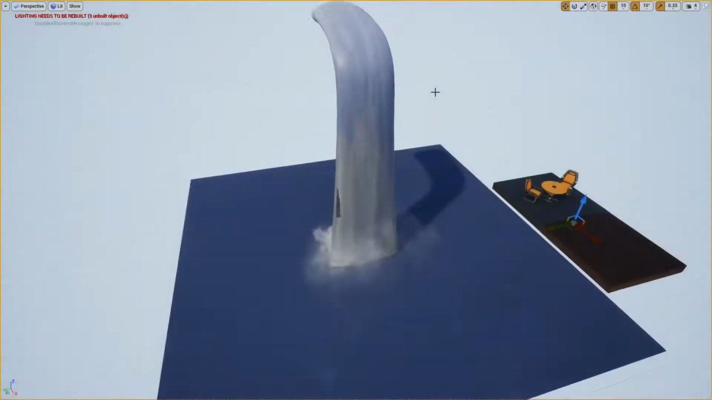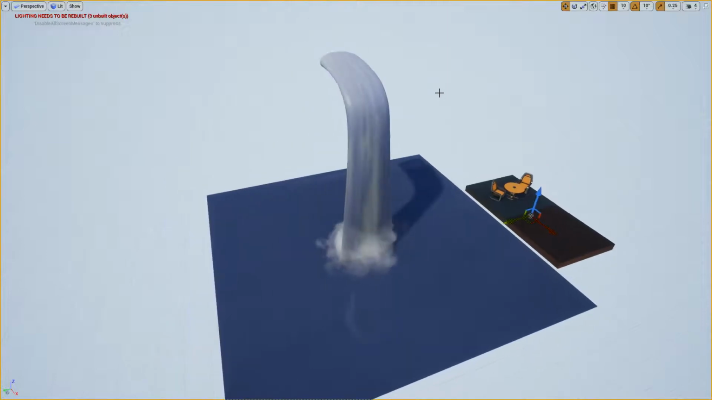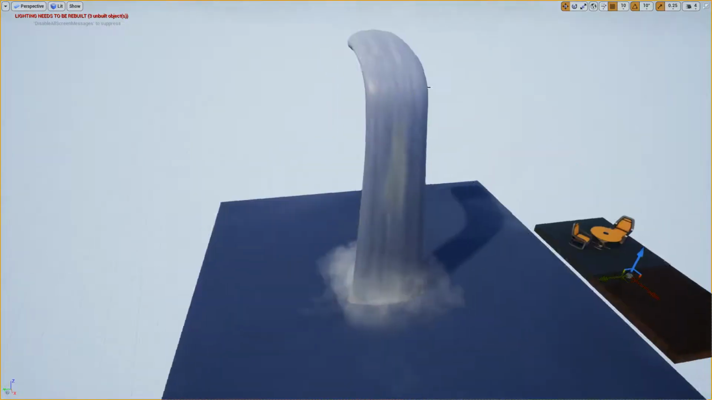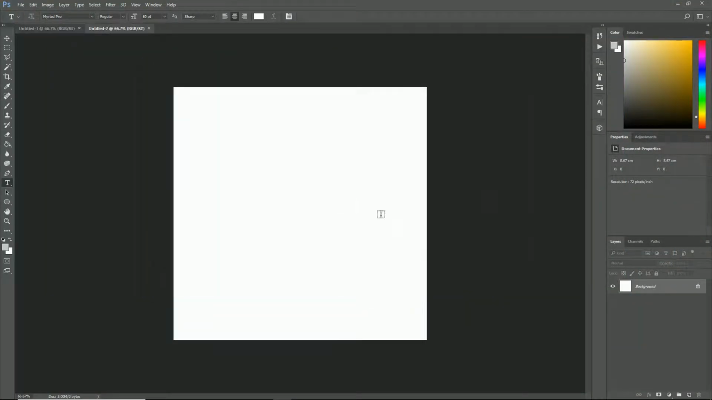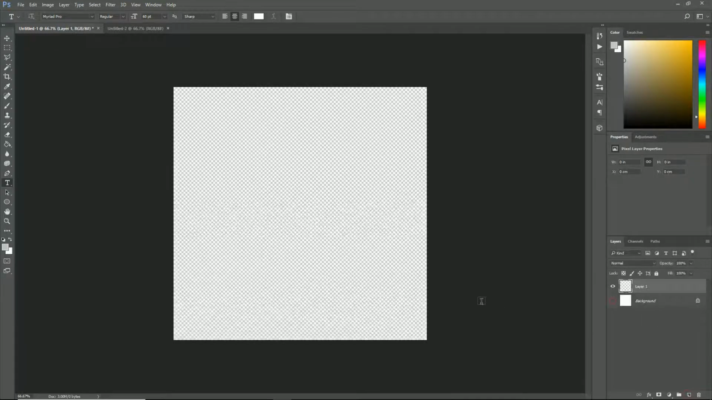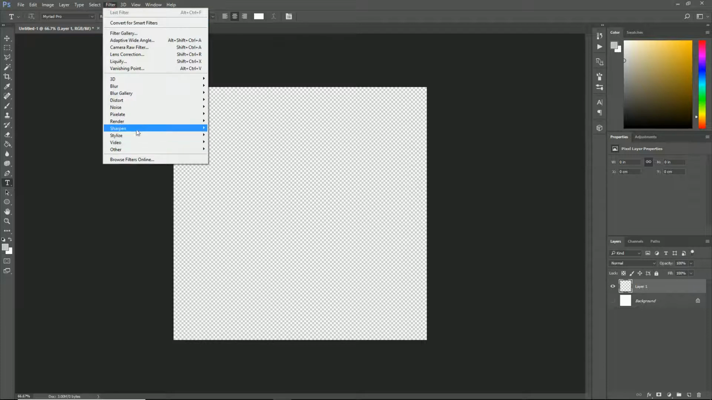So for this part, what we're going to need to do is create ourselves our waterfall texture material. Well, our waterfall texture, and this is what we're going to use to create our material. So I'm just going to create myself two canvases, 1024 by 1024, and we're going to do a bunch of things on here. I'm just going to first of all create myself some difference clouds.